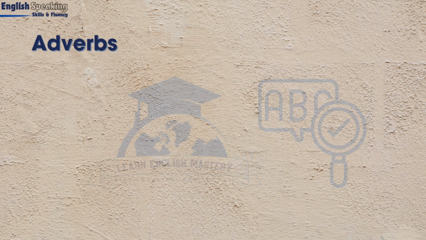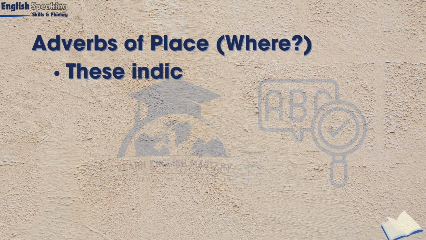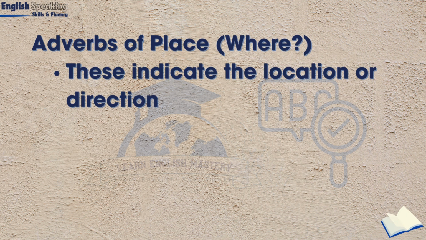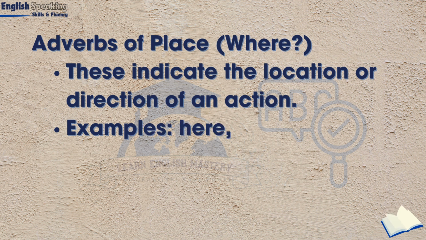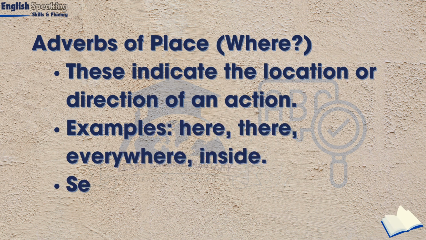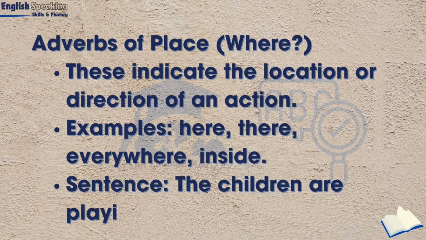Adverbs of place. Where? These indicate the location or direction of an action. Examples: here, there, everywhere, inside. Sentence: The children are playing outside.